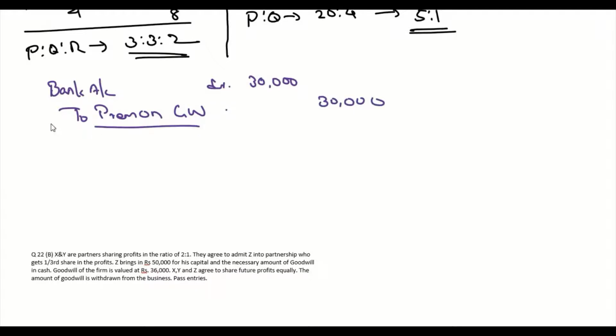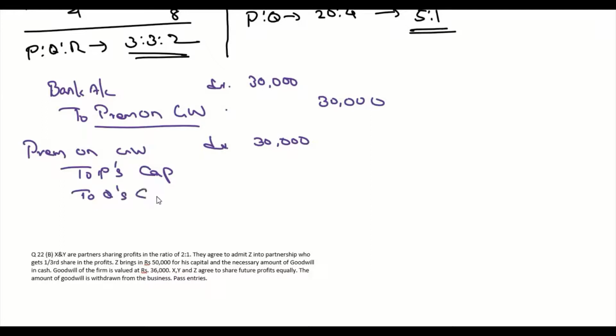Now this premium on goodwill has to be divided among the partners in sacrificing ratio. So premium on goodwill account debit 30,000 to P's capital, to Q's capital, and this has to be divided in sacrificing ratio, which is 5:1. So it's going to be 25,000 and 5,000.